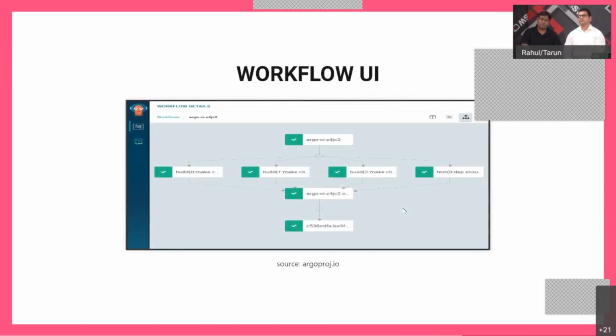So this is a sample image of a workflow. Argo also provides a workflow UI for you to visualize, debug, and diagnose your workflow, or to even restart, stop, or resume a workflow. All those things are supported via the workflow UI. You can even inspect the logs of each of the containers which are getting executed in your workflow steps through the UI.